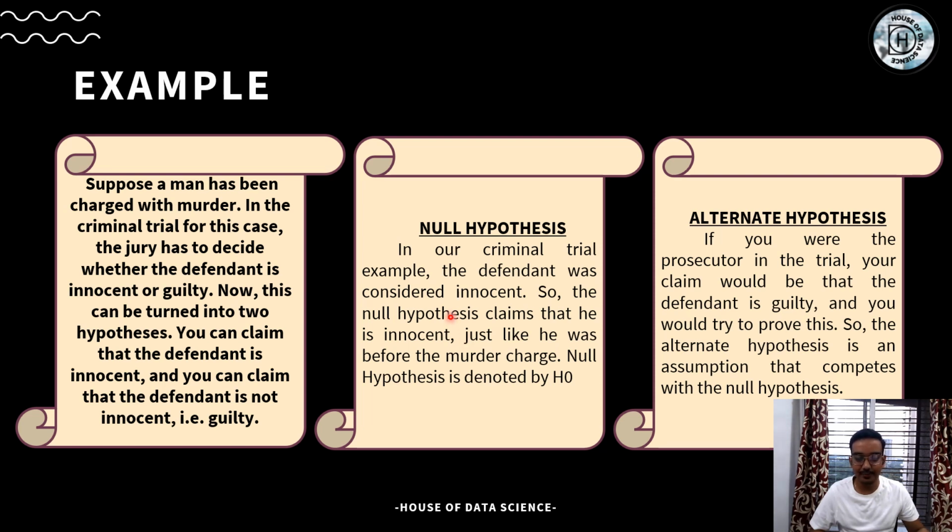So if I am supporting the defendant to be innocent, it will be the null hypothesis, whereas the alternate would be that he is guilty, and you would try to prove this. So the alternate hypothesis is the assumption that competes with the null hypothesis, that is, it is against the null hypothesis. This is the difference between a null hypothesis and an alternate hypothesis.